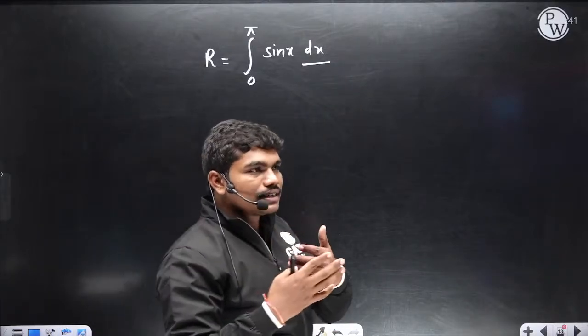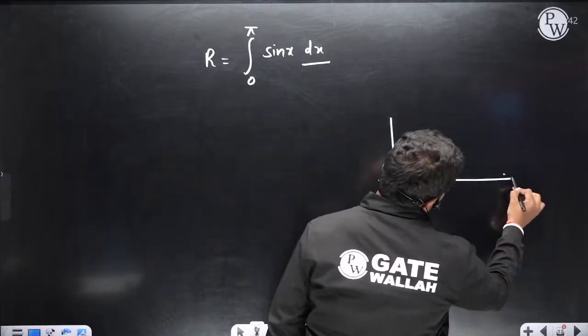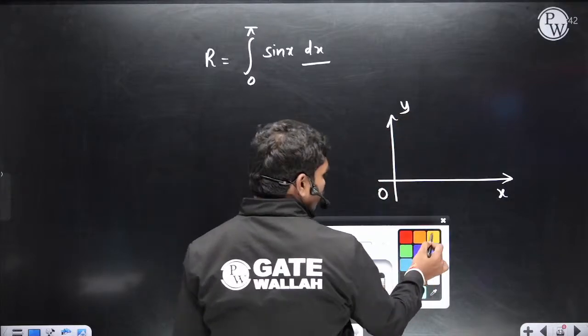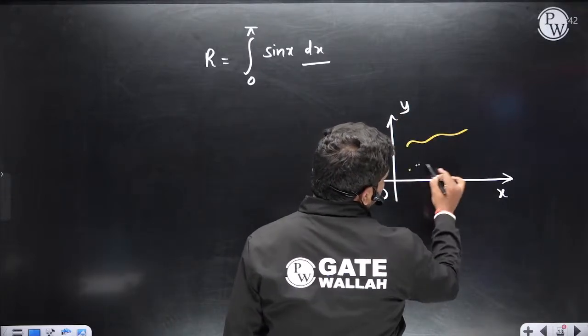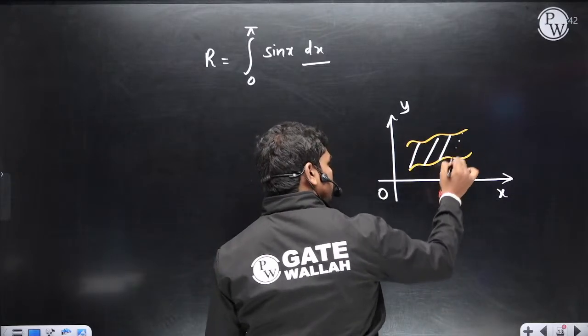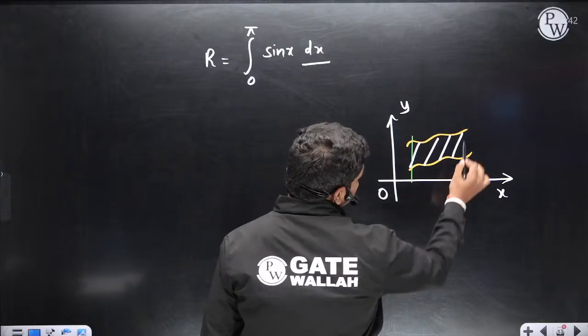Look, whenever there are two curves, please keep this in mind. Let us suppose you have two curves, and you want to find the area bounded between two lines, x is equal to a and x is equal to b.